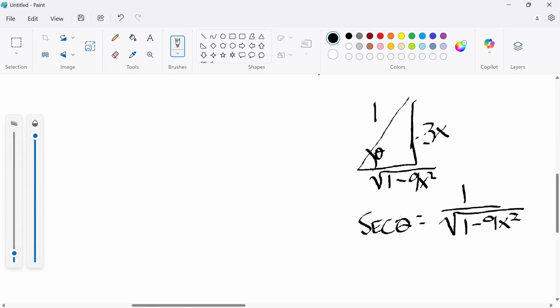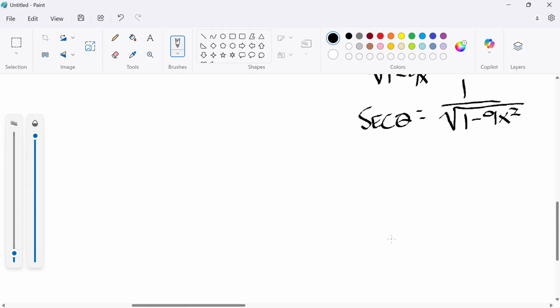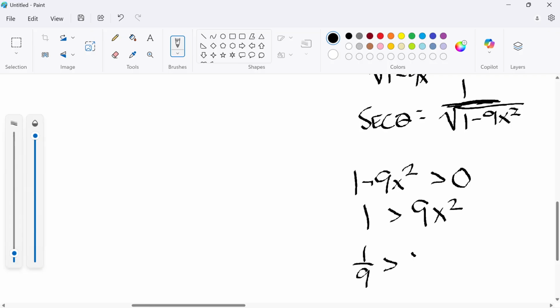Now, if it wanted to know what is the domain of this, what are valid values of x, remember, square root can't have a negative number for this to be a real number, and the denominator can't have a 0. So 1 minus 9x squared has to be greater than 0. It can't be negative, and it can't be 0. So I'll do 1 is greater than 9x squared. Divide both sides by 9. 1/9 greater than x squared.